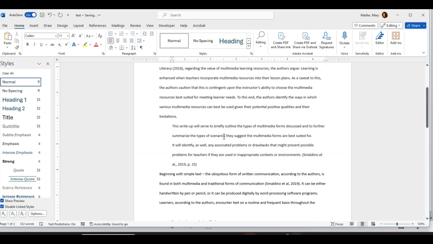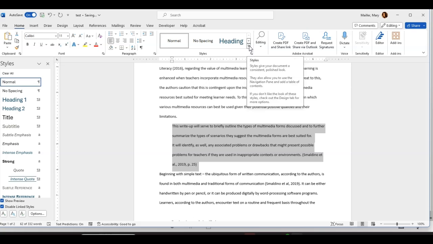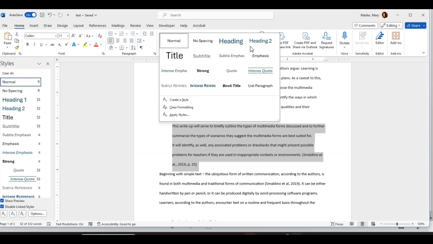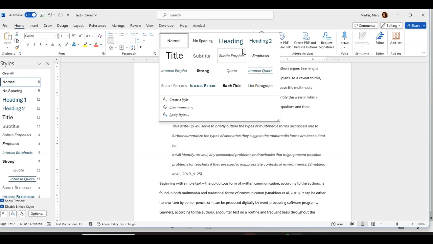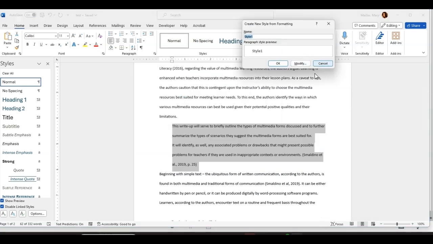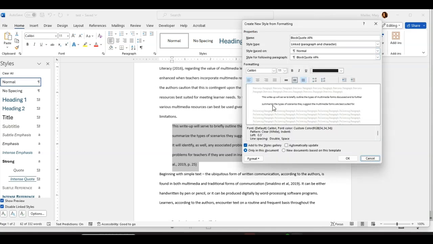All right, now let's save this so that you can do this quickly and easily every time you do a block quote from now on. And it's easy, you just create a new paragraph style. So highlight this, and that way you'll have it forever, okay? Drop down your little arrow here on your paragraph styles window. You can expand this window a bit too. I'm not going to do it now because it'll go out of screen for my screencast, but anyway. And then do create a style, and you can write in here block quote APA style. And you want to do modify, just so you can check all of this stuff, okay?